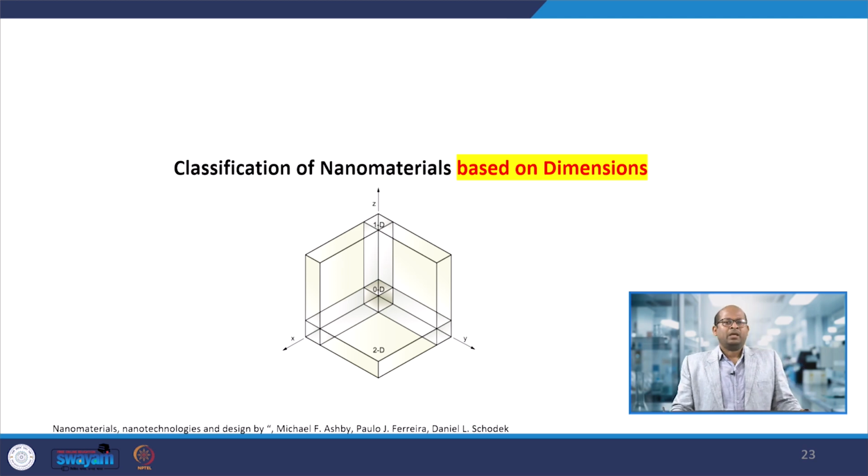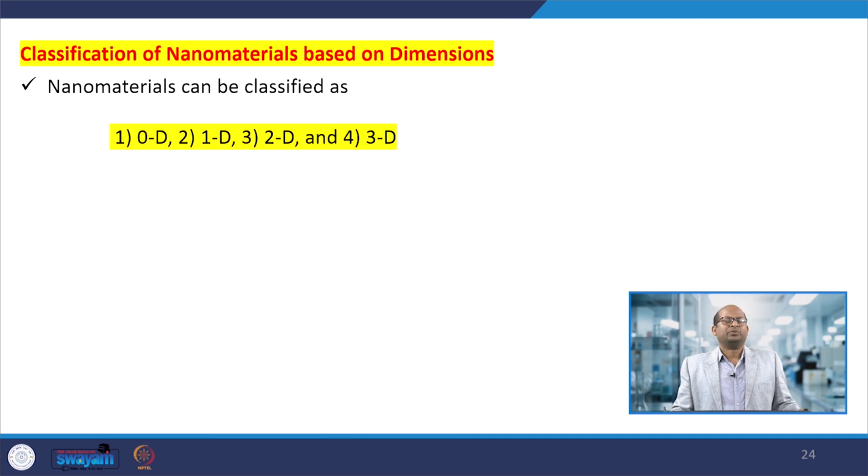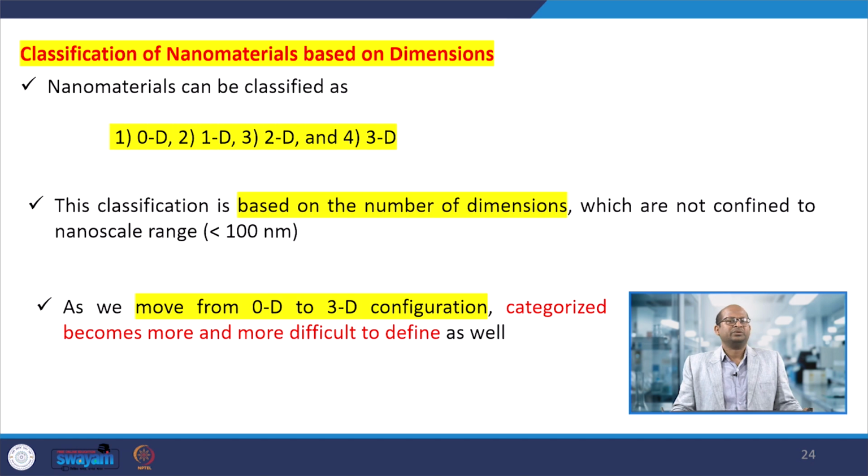Okay. So next, another class of nanomaterials is based on dimensions. Here you can see x, y, z, the 3 dimensions. The materials we prepare, we can classify depending upon their dimensions: 0 dimensional, 1 dimensional, 2 dimensional or 3 dimensional, based on the number of dimensions that exist in the materials we have prepared. Of course, the dimensions should be less than 100 nanometers, then we can say the material is a nanomaterial, otherwise that would be a bulk material.